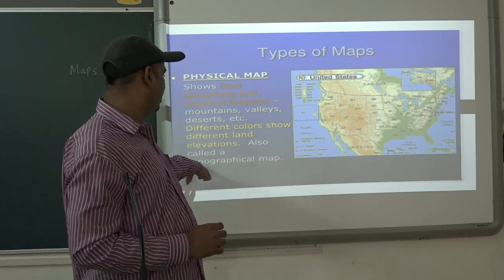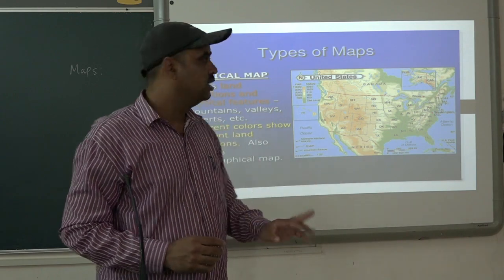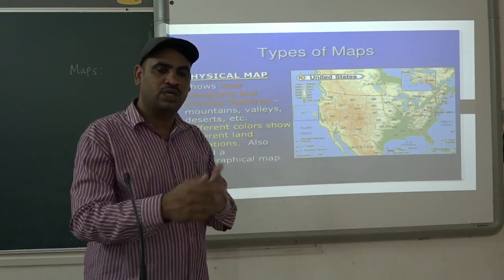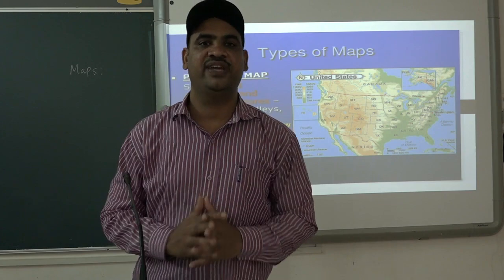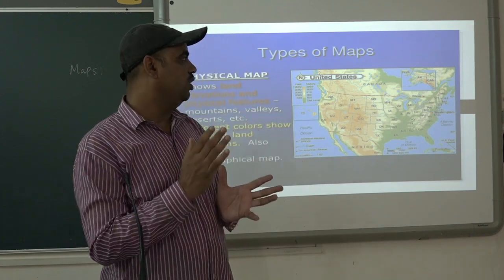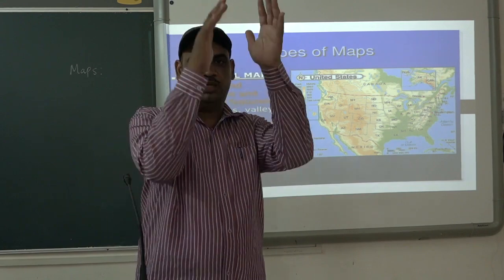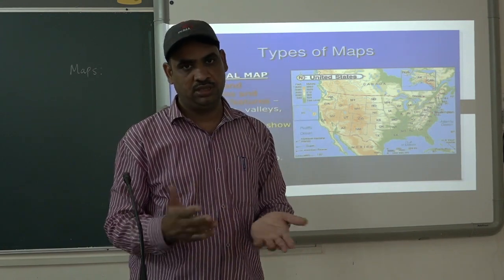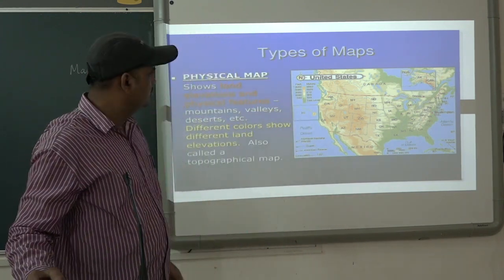This is also called a topographical map. This physical map has one more name, that is topographical map. What is that? In a topographical map, there are landforms. The heights of the different places are mentioned with the help of this type of map.